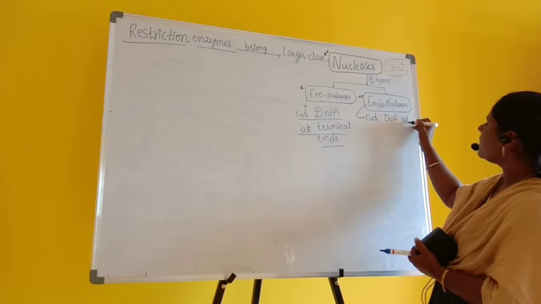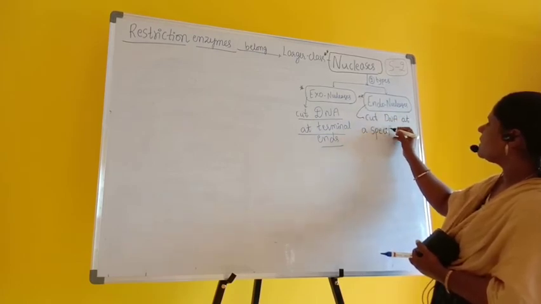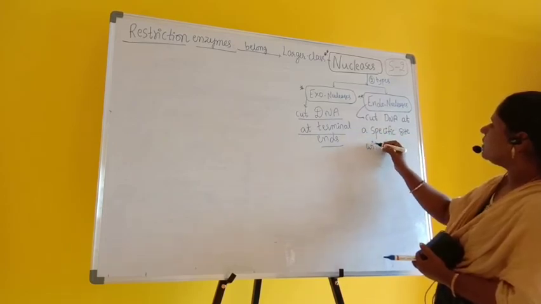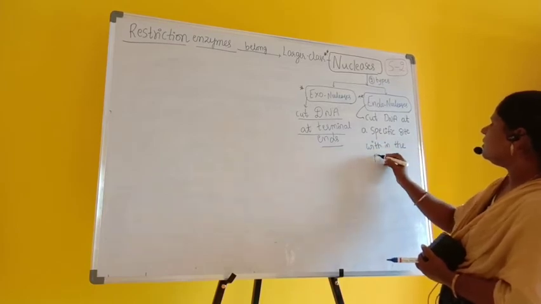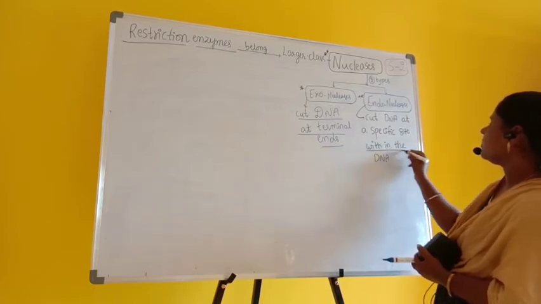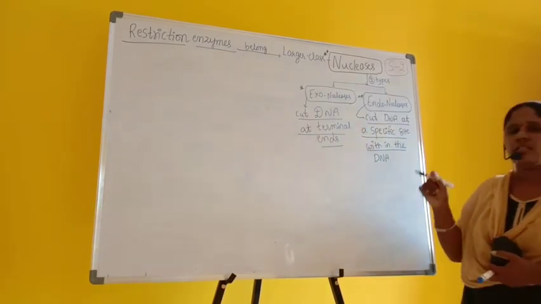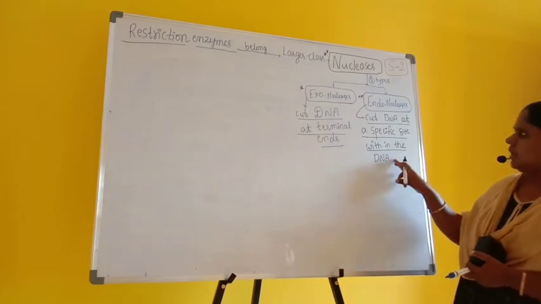Similarly, endonucleases cut the DNA at a specific site within the DNA. Wherever the specific site is to cut the DNA, within that it will make the cut.